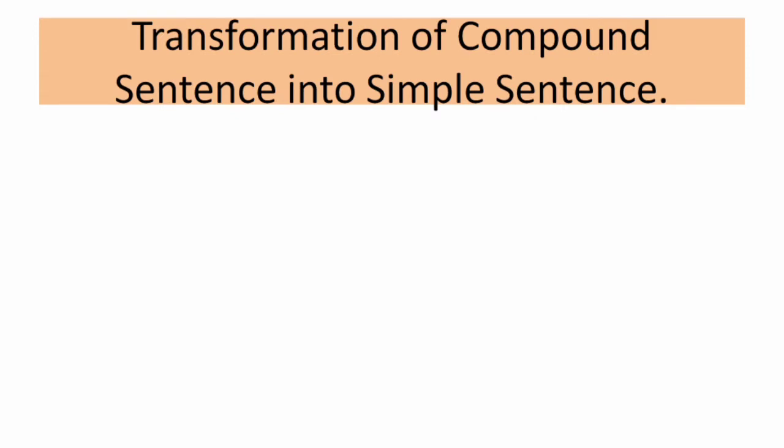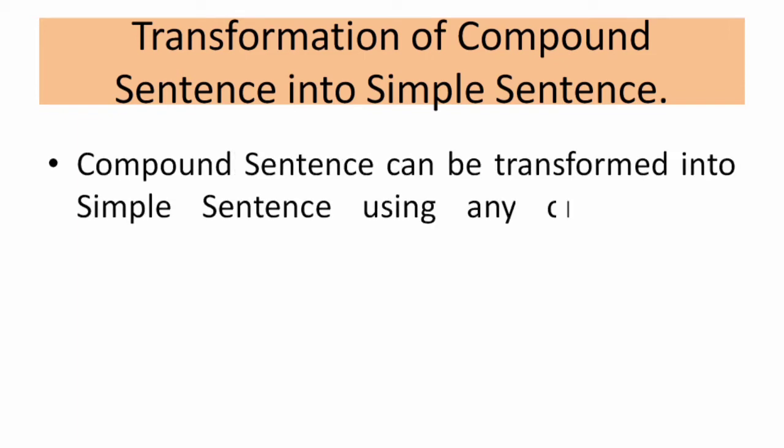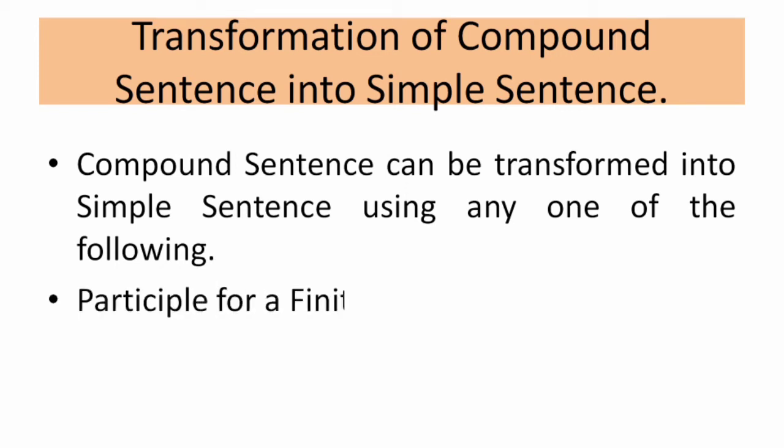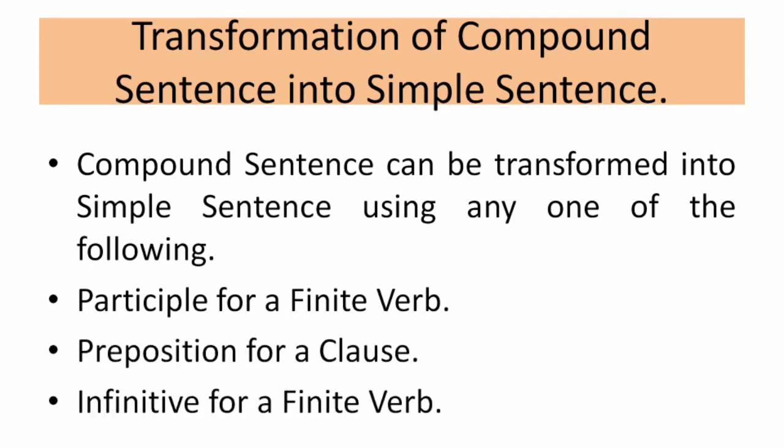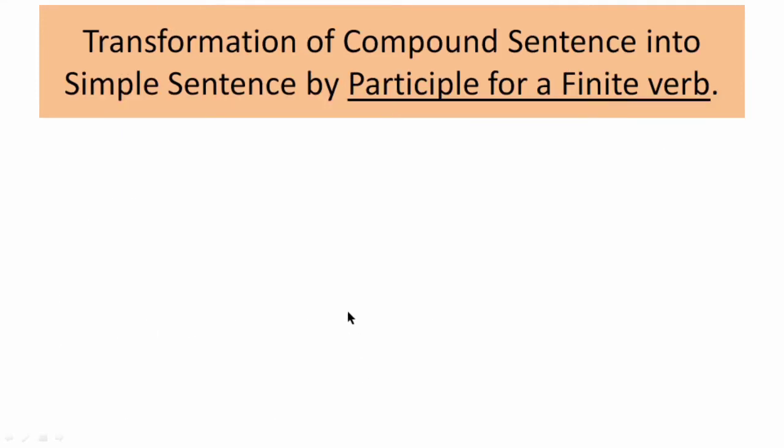So next is how to transform a compound sentence into a simple sentence. Let's see. A compound sentence can be transformed into a simple sentence using any one of these methods. The first is participle for a finite verb. Second is preposition for a clause. Third is infinitive for a finite verb. Let's start one by one and make the concept clear. Transformation of a compound sentence into a simple sentence by participle for a finite verb.